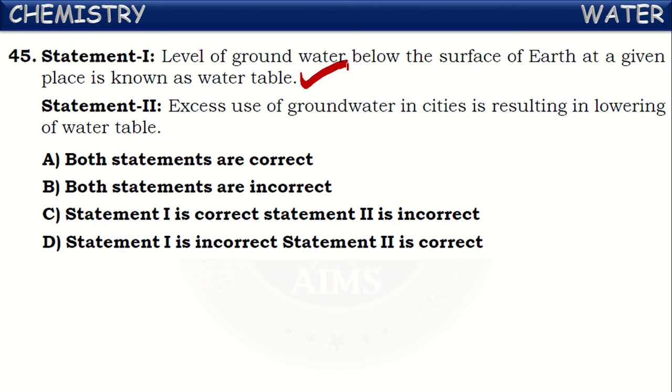Excess use of groundwater in cities is resulting in the lowering of water table. Yes, it is also correct. With the increase in the population of cities, they are digging more bore wells and using groundwater in excess. By that, the water table is being lowered. Both the statements are correct, so this is the correct answer.